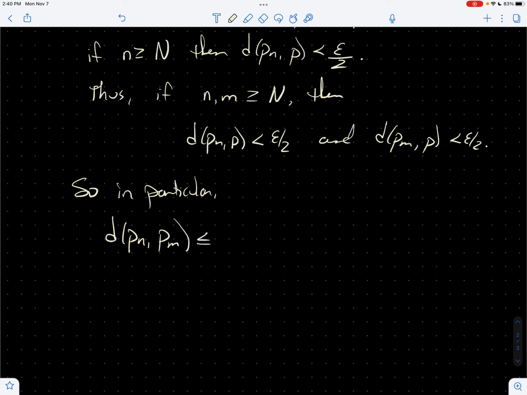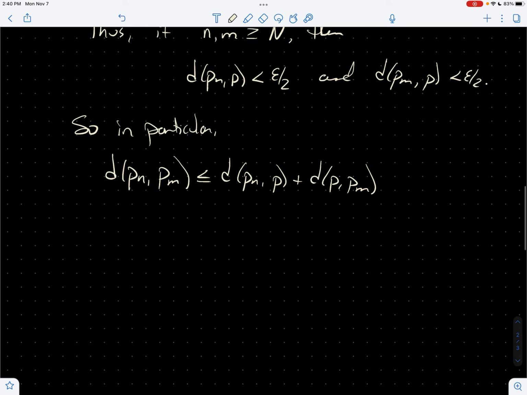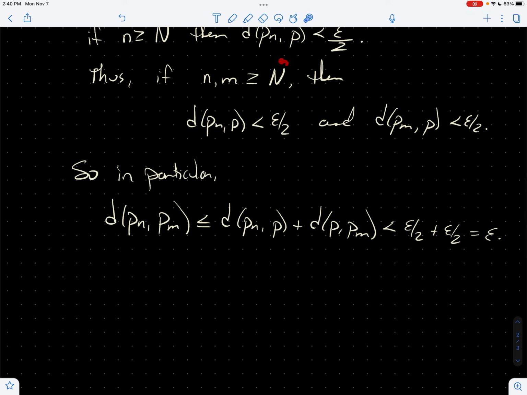This is certainly less than or equal to, using the triangle inequality, the distance between P sub n and P, plus the distance between P and P sub m, and this is less than epsilon over 2 plus epsilon over 2, which is epsilon. So we've got the cutoff point for Cauchiness, and we've got everything beyond that cutoff point squeezed less than epsilon. We're done. So we can say, thus, P sub n is Cauchy.